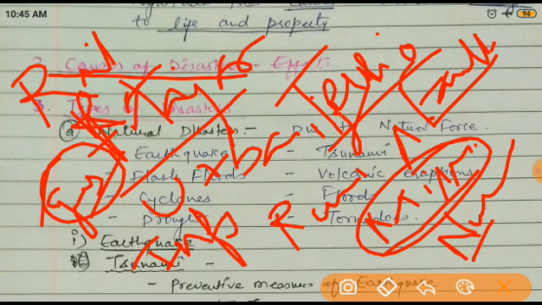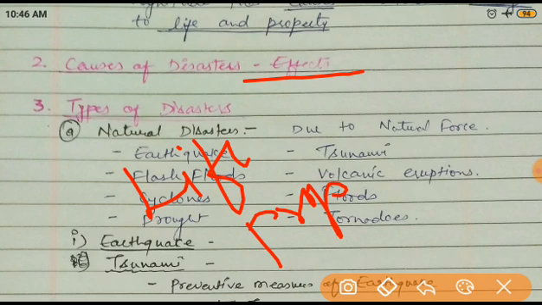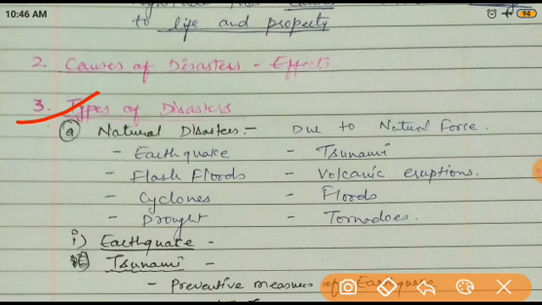Now, next one is the effects. If this kind of disaster happens, what will happen? Definitely there are two losses: one is loss of life, and the second is loss of property. These two effects are either on life or on property. Because of this damage, most of the things are destroyed. So these are the two effects. Now let's come to the types of disaster.